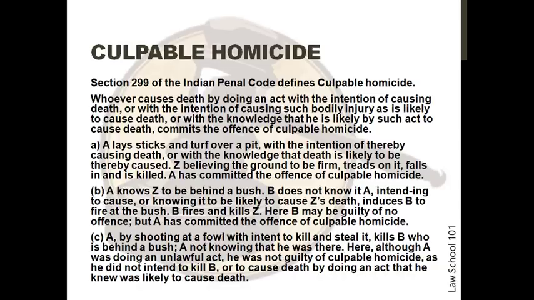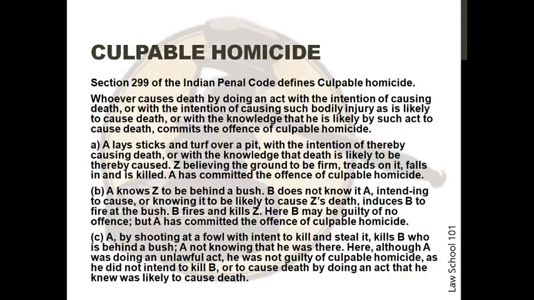In the next situation, A knows Z to be behind a bush. B does not know it. A, intending to cause or knowing it to be likely to cause Z's death, induces B to fire at the bush. B fires and kills Z. Here, B may be guilty of no offense, but A has committed the offense of culpable homicide.